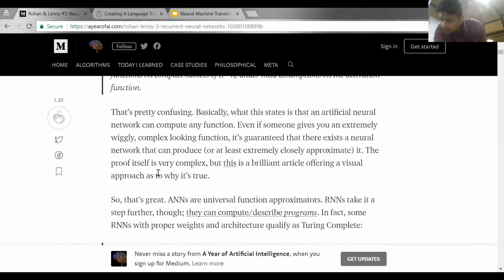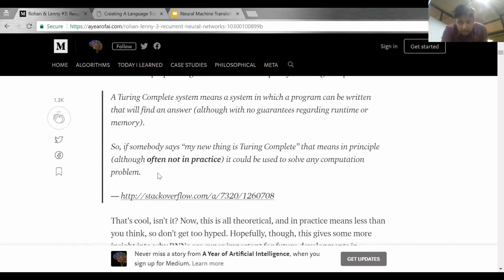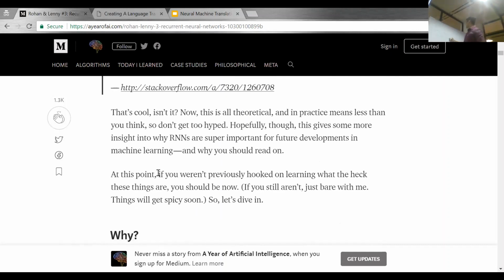So next part is why RNNs? Why do we need another neural network model? Why do we need recurrent neural network model when we already have ANNs? Why are we not using artificial neural network here?